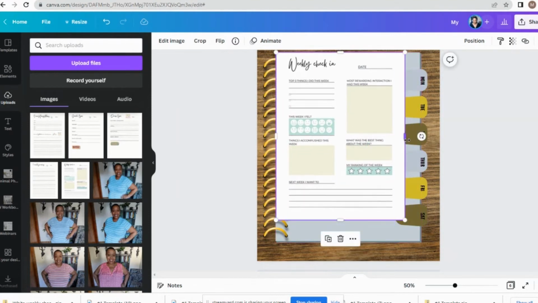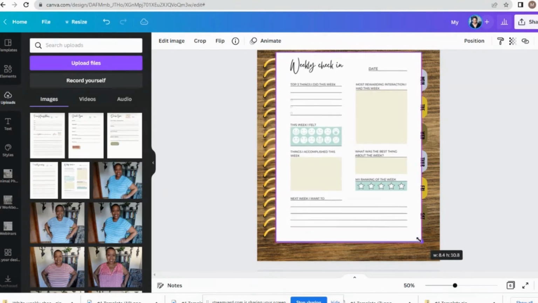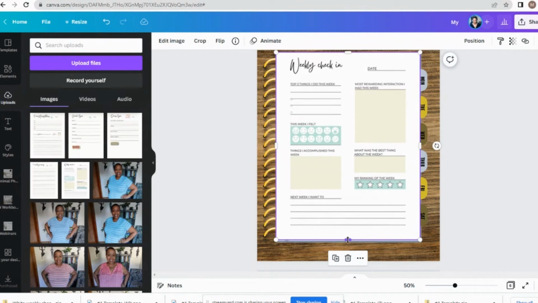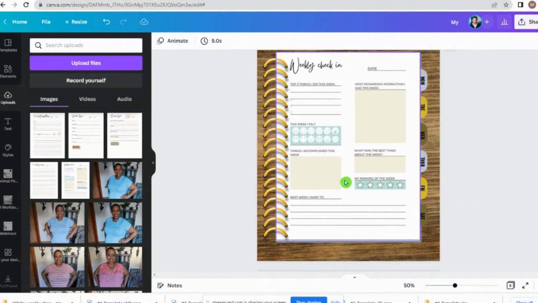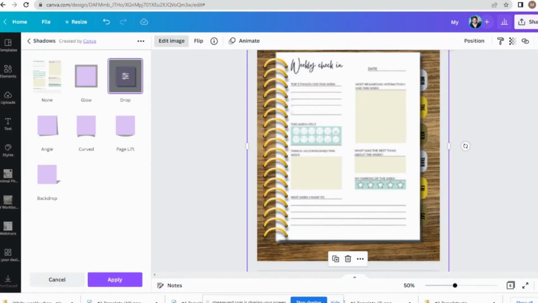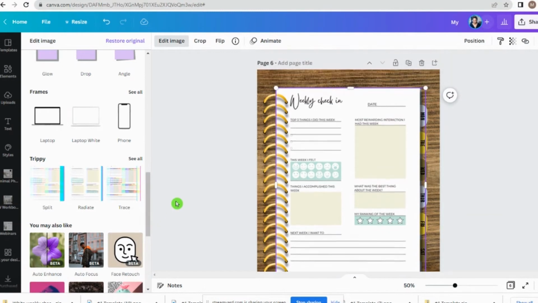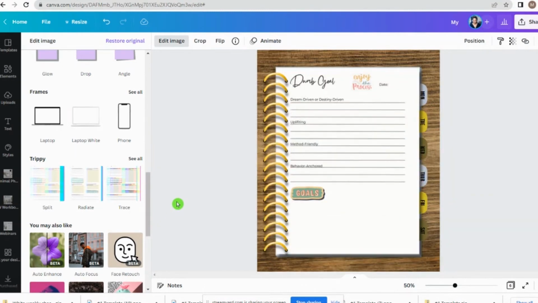Now this page has my business colors on there, my brand colors. You can make and customize your pages to whatever you want them to look like. Okay, so let me hit position on that, send it backwards, and then click off of it, click back, and then edit that image and put that drop shadow on there and apply it. Okay, so now we have the drop shadow applied to everything. Everything's a go, right? But no, because there's still a couple other things that we have to do on this.